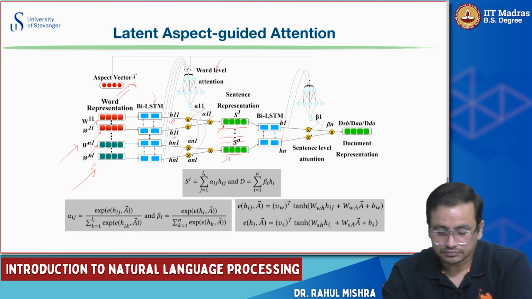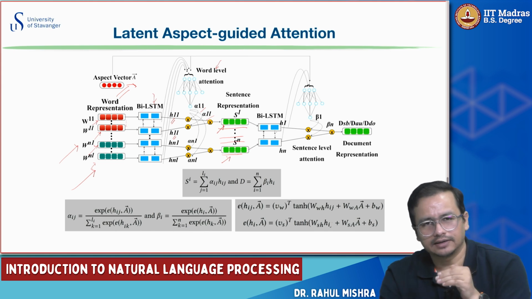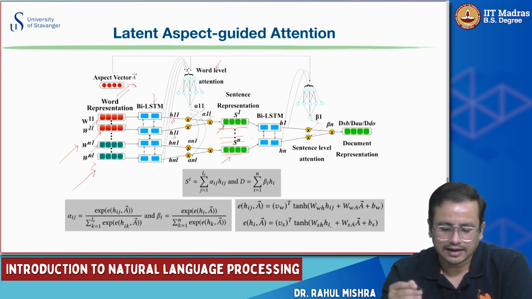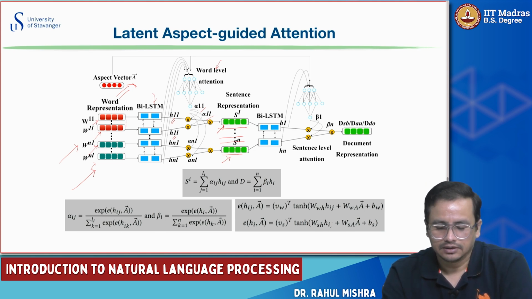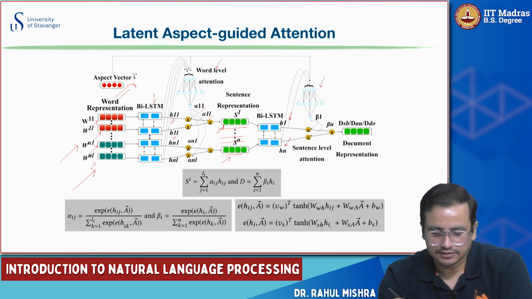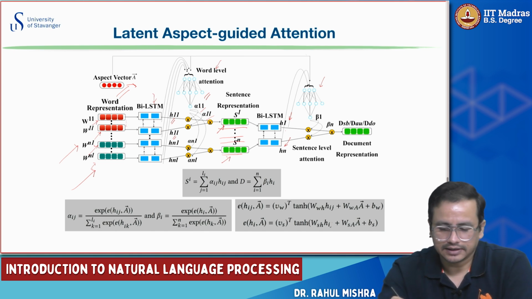And then when you get these sentence representations, you again have another bidirectional LSTM. So it's a kind of hierarchical encoding. In the higher hierarchy, you have the sentence level bidirectional LSTM, which encodes the sentences. It also produces hidden states at the sentence level for each of the sentences, and these again go to a similar kind of tiny neural net, and the aspect vector is again copied here.